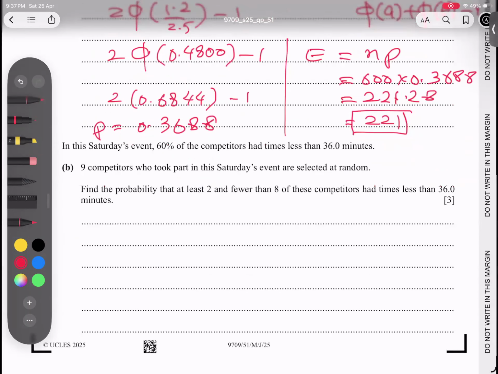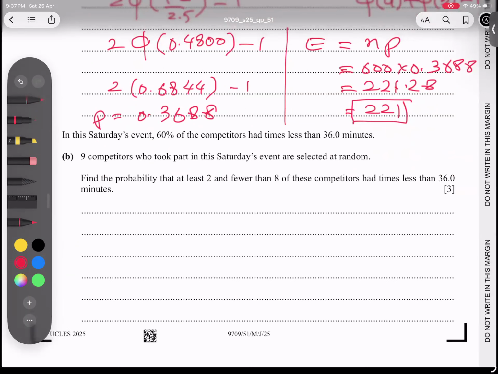In this Saturday's event, 60% of competitors had a time of less than 36 minutes to finish the puzzle. And 9 competitors who took part in the Saturday event are selected. So it means the sample this time is 9. And it's saying find the probability that at least 2 and fewer than 8 have a time less than 36 minutes. So this 60% is my probability of favor.